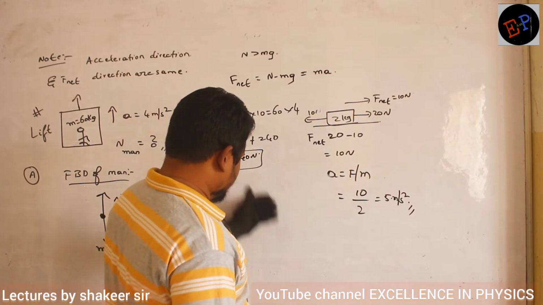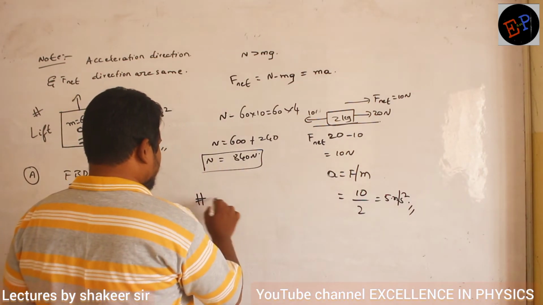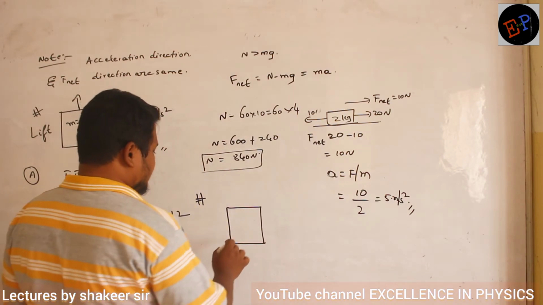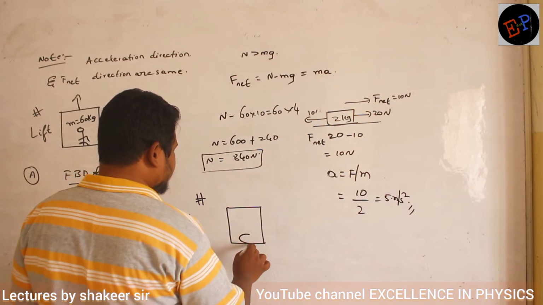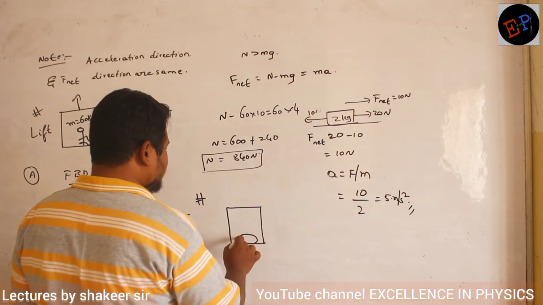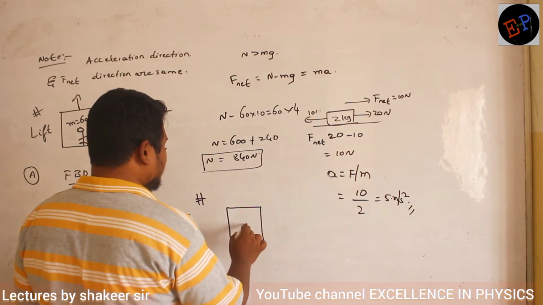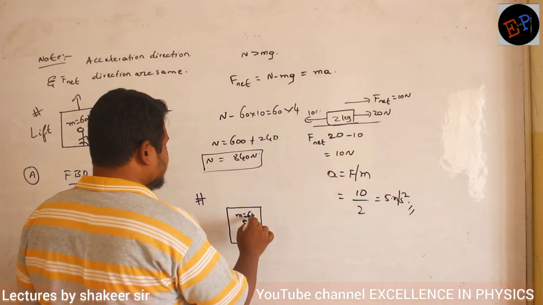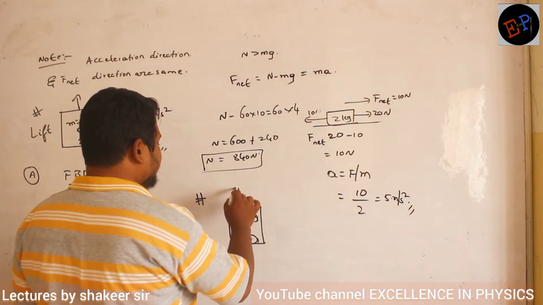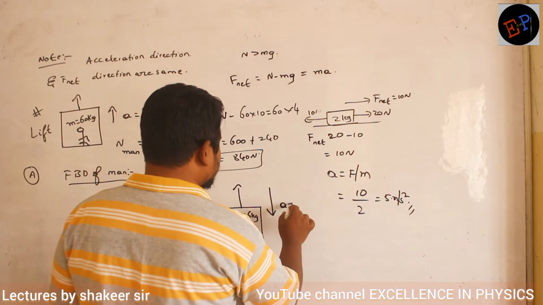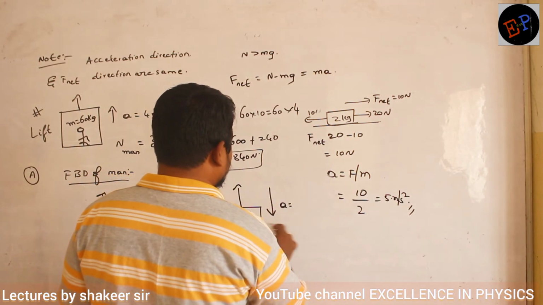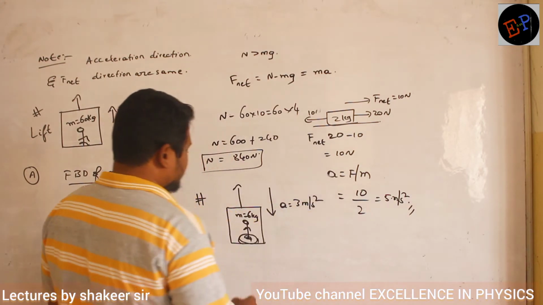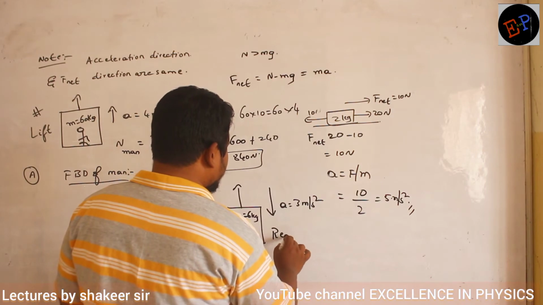Now I will give you one more question. Try to answer it. Consider this is a lift. On this lift there is a weighing machine. On this weighing machine a man is standing. Clear? Mass of the man is 60 kg and the lift is accelerating downwards with an acceleration of 3 meter per second square. Then what is the reading of the weighing machine?